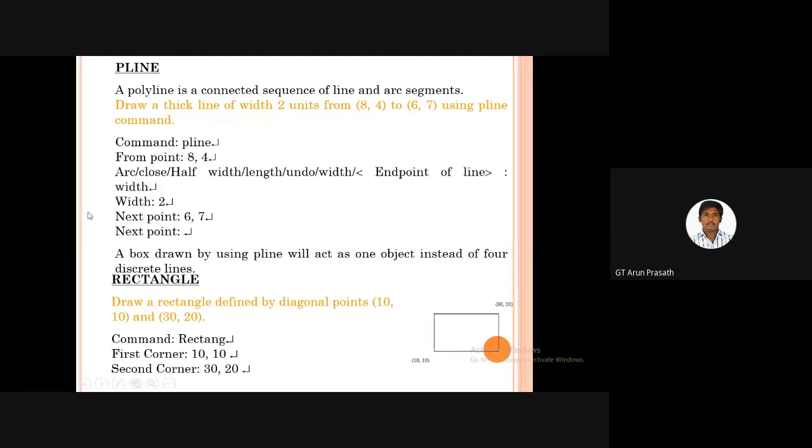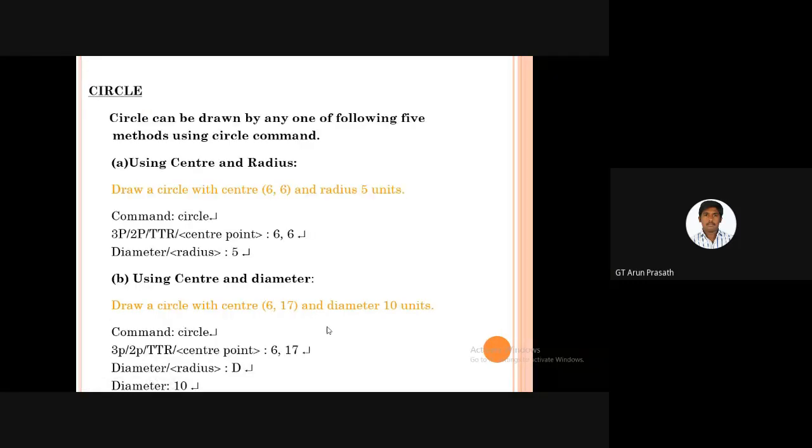The same process is used for a rectangle. If you want to draw a rectangle, in the command line we type rectangle, and the first corner is 10 comma 10 and the second corner is 30 comma 20. That means the starting point is 10 comma 10 and it ends at 30 comma 20, and we get the rectangle here. For a circle we use the same approach. For a circle we use center and radius, or center and diameter. If we give input according to our notation and command, the drawing will appear.